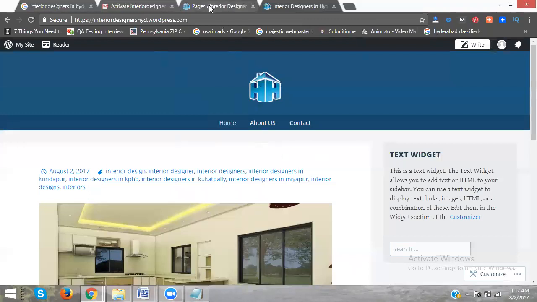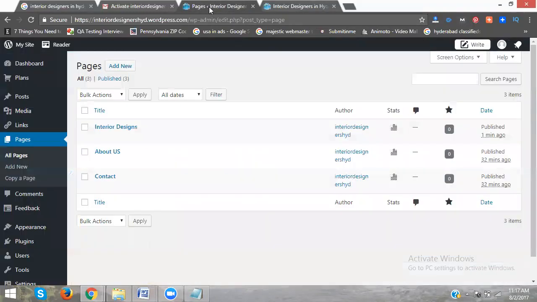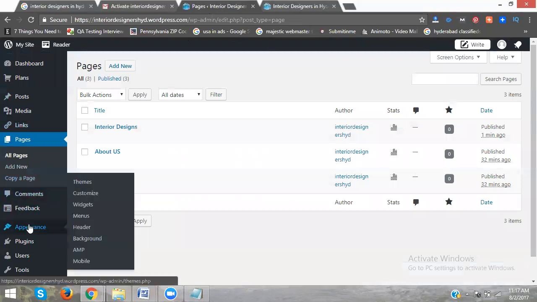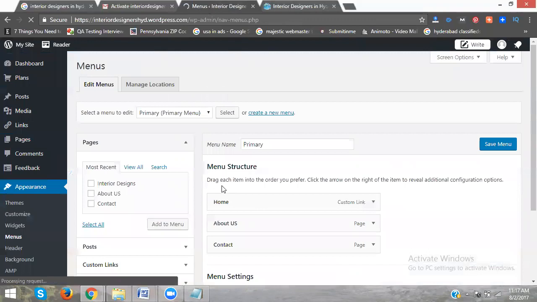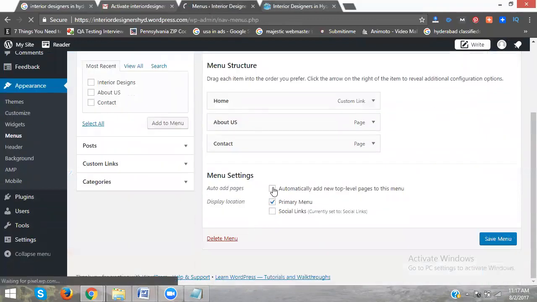Okay. Now, same. Go to the WordPress dashboard. In the WordPress dashboard, the option is Appearance. In Appearance, the option is Menus. Here, just scroll down. Automatically add new top level pages is the option. Just click here and save menu.